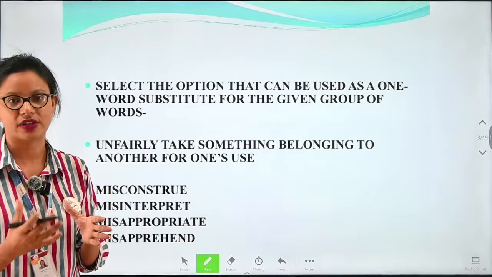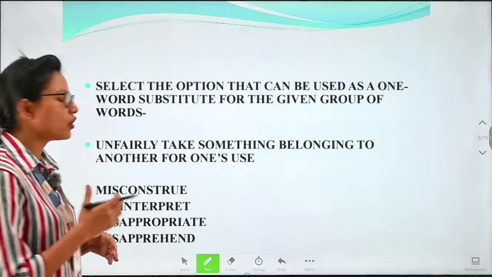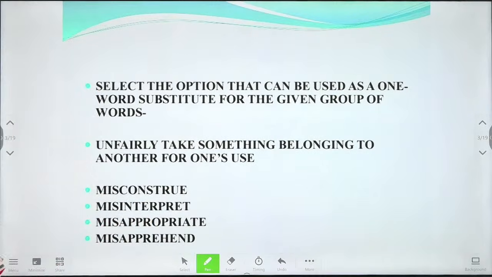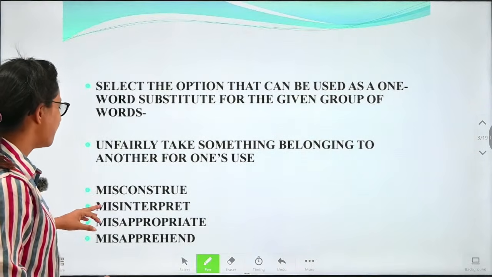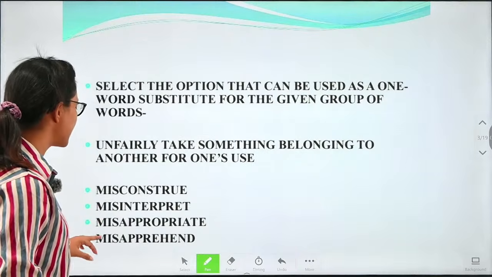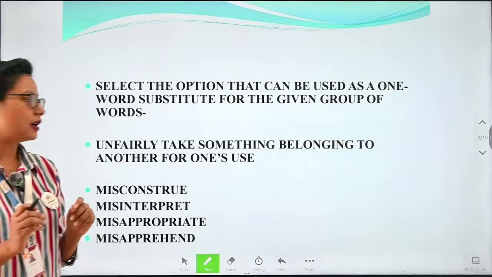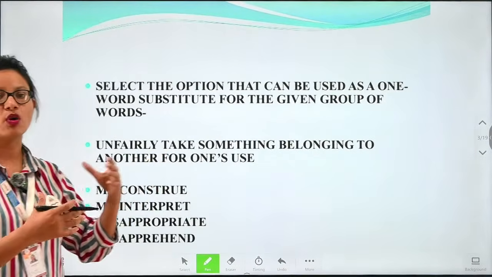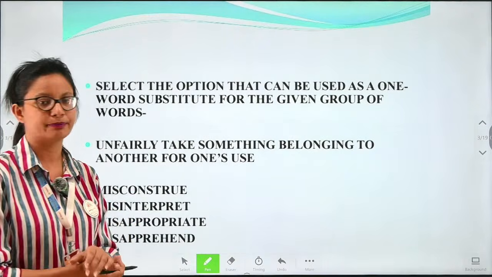We have options here: misconstrue, misinterpret, misappropriate, and misapprehend. So what will be the correct option that stands for taking someone else's thing without their permission or without their knowledge? What do we call it?